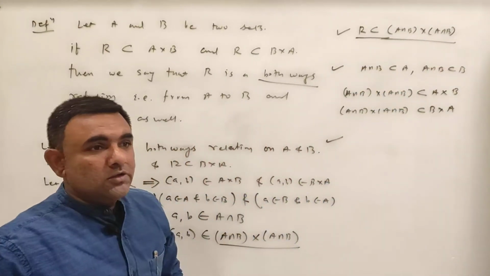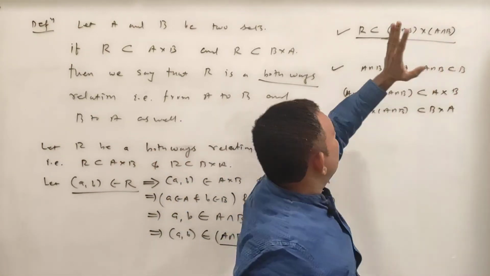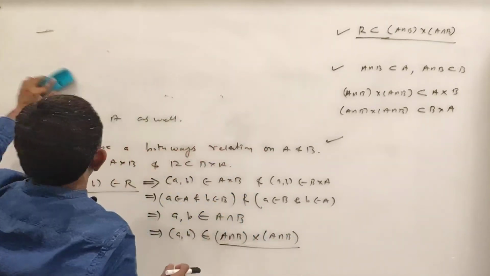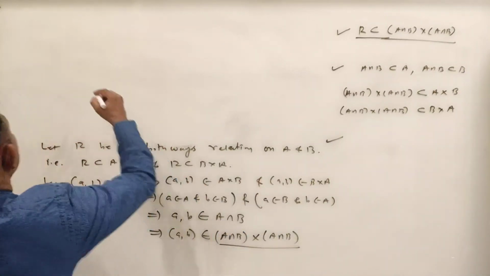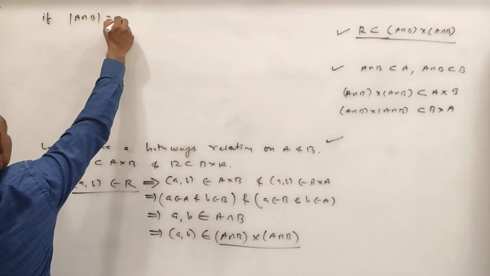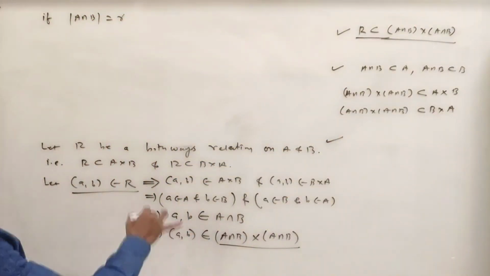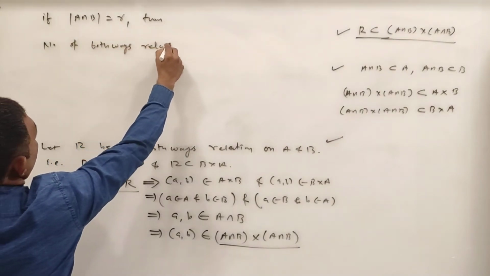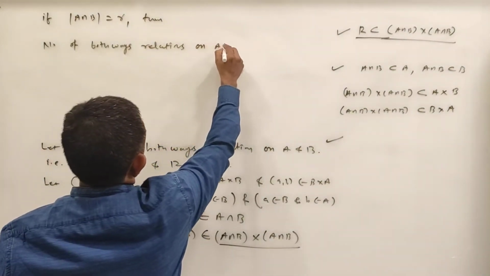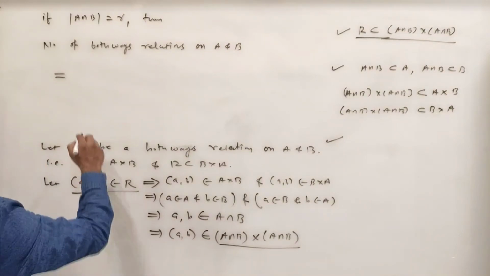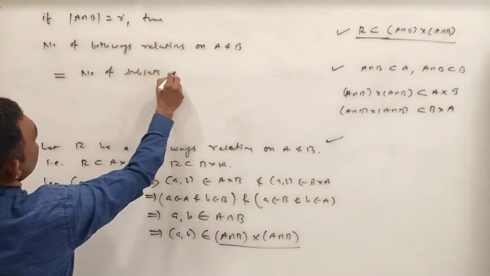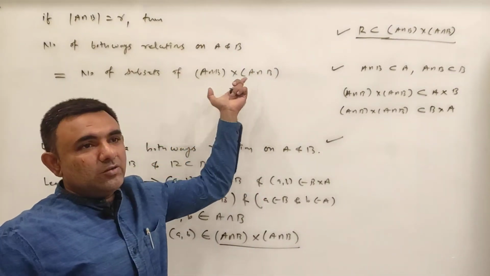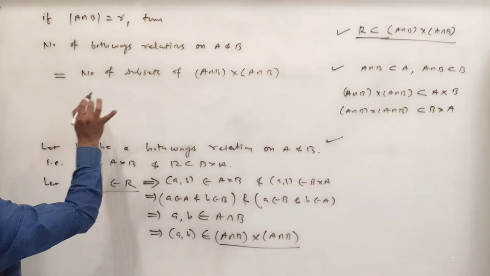So how many will you get? As many both the way relations, as many subsets you have of A intersection B cross A intersection B. So if cardinality of A intersection B is R, means A intersection B में suppose R elements हैं, then number of both ways relations on A and B is equal to number of subsets of A intersection B cross A intersection B. इसके जितने सबसेट्स मिलेंगे उतने आपको बोथ वे रिलेशंस मिलेंगे. तो इसके कितने सबसेट्स मिलेंगे?